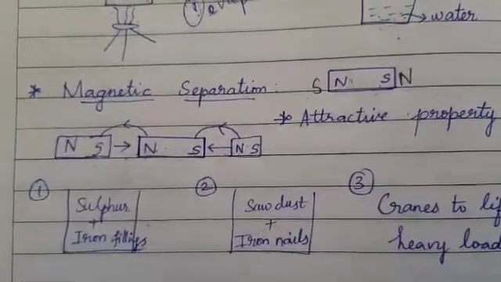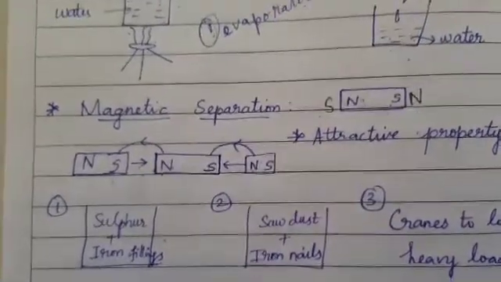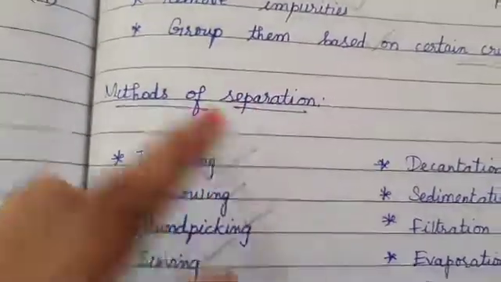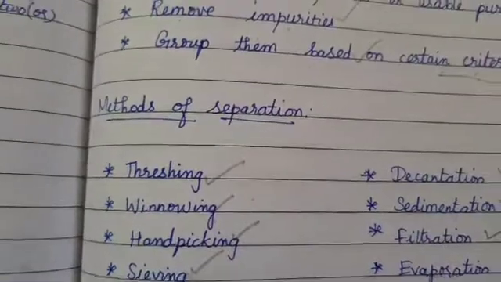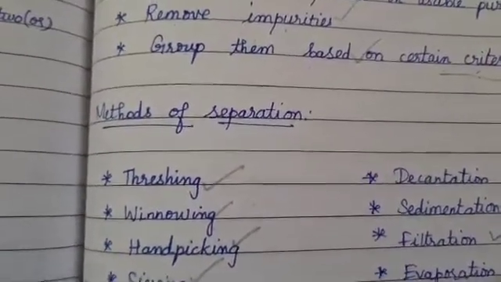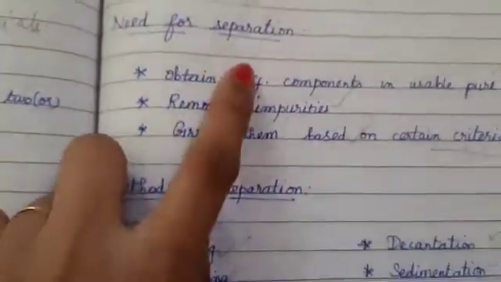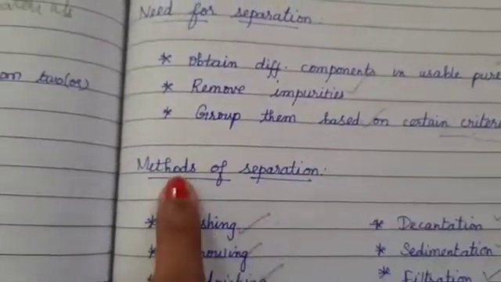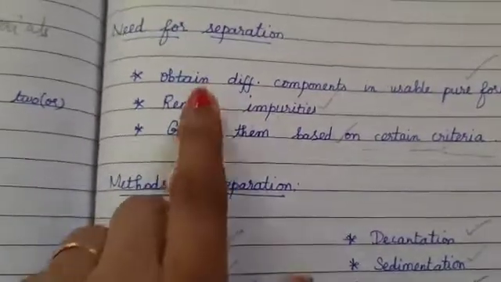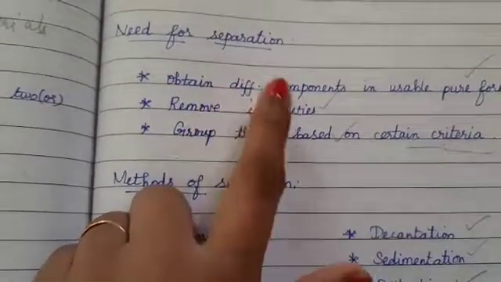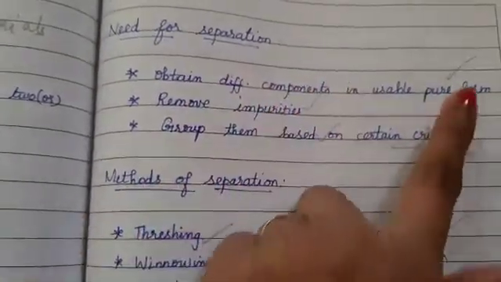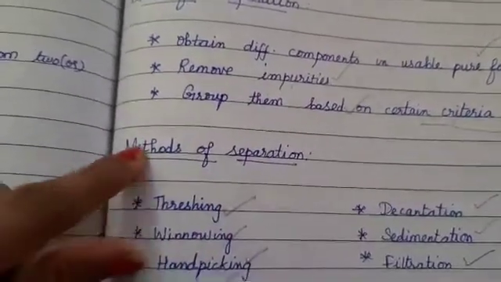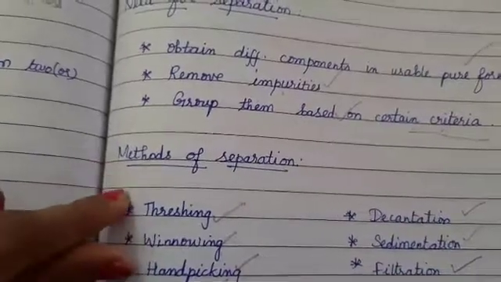With this, we have discussed all the methods to separate a substance, which may be either an impure one or a mixture. So the need for separation is satisfied with the help of the separation methods. We can remove the impurities, we can obtain different components in pure form, and also group them. For that, we are implementing these methods.